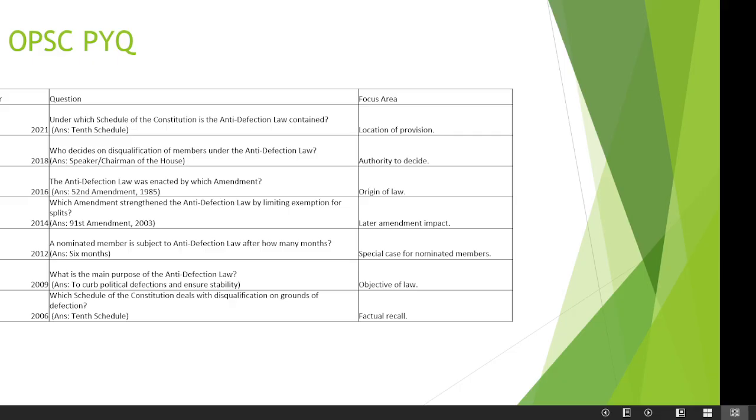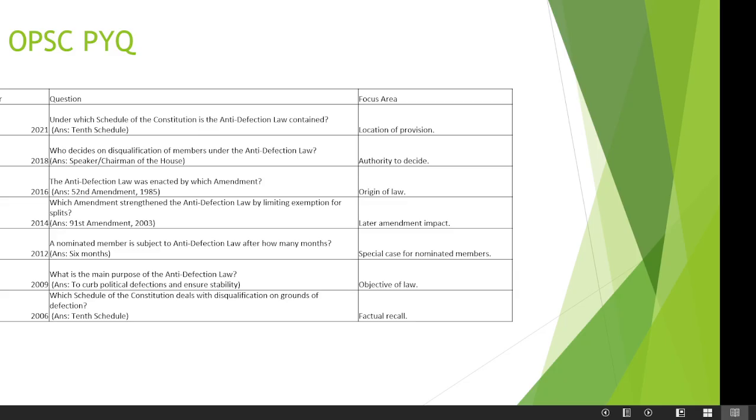Which amendment strengthened the Anti-Defection Law by limiting the exemption for split? It is the 91st Amendment 2003. A nominated member is subject to the Anti-Defection Law after how many months? 6 months. What is the main purpose of the Anti-Defection Law? To curb political defection and ensure stability.